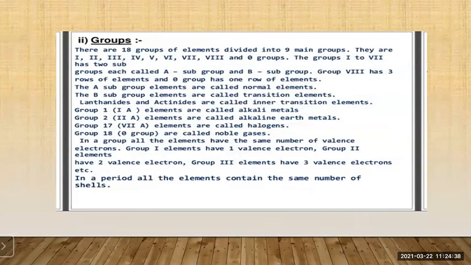Then group 17, remember 7th A group, are called the halogens: chlorine, bromine, iodine, all these are the halogens. Then in a group, all the elements have the same number of valence electrons. Group 1 elements have 1 valence electron, group 2 elements have 2 valence electrons, and group 3 elements have 3 valence electrons. Okay. In a period, all the elements contain the same number of shells.